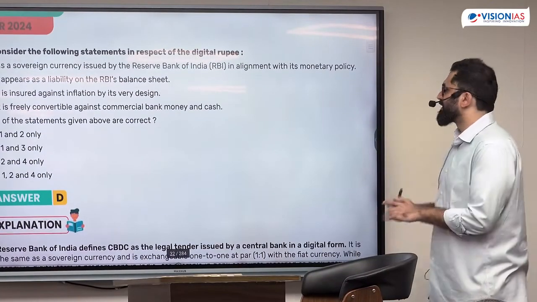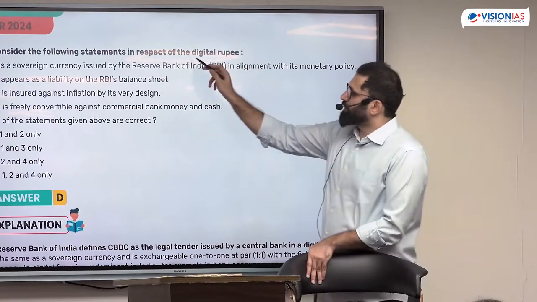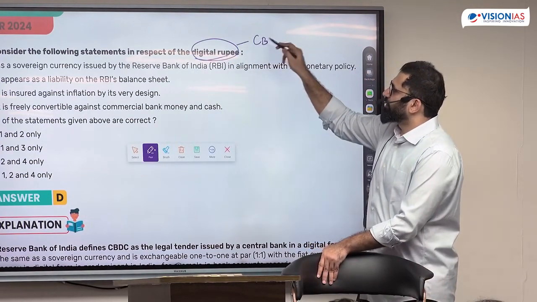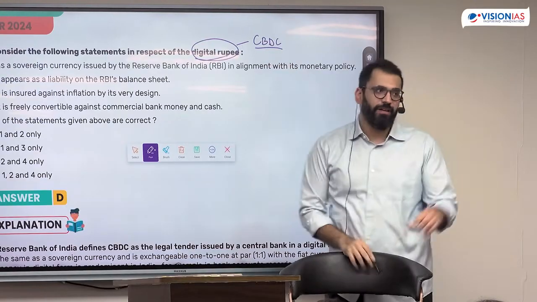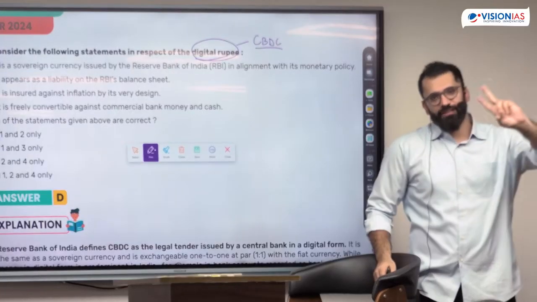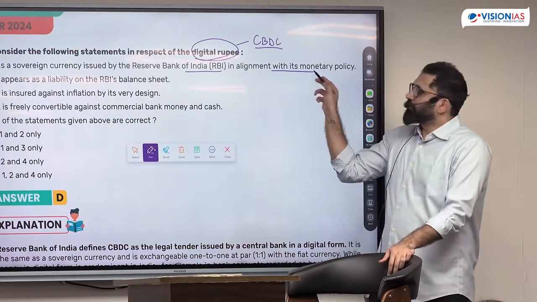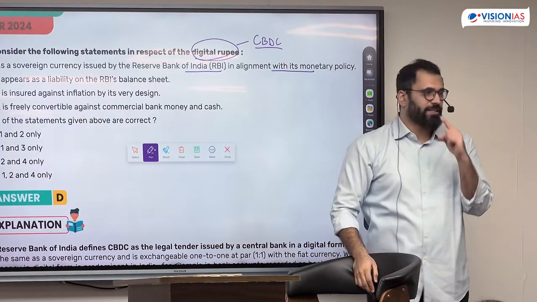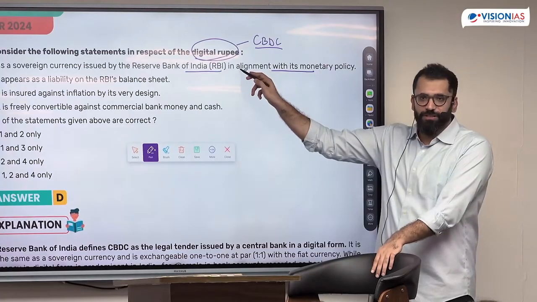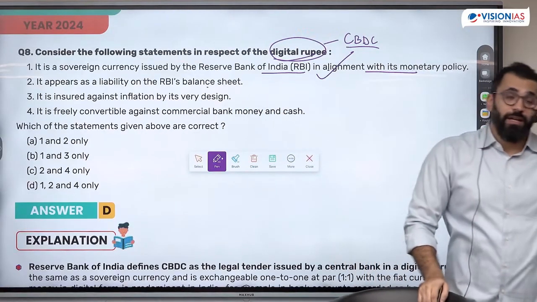Same on digital rupee. This CBDC is nothing but digital rupee. This year they just changed the reference. Central bank digital currency is nothing but the digital rupee. Digital rupee, why? Rupee because it is a legal tender. Digital because it only exists in the digital realm. It's a sovereign currency issued by RBI in alignment with its monetary policy. Is it controlled by the central bank? Just like I print paper, I can print this currency digitally also. It appears as a liability on RBI's balance sheet.